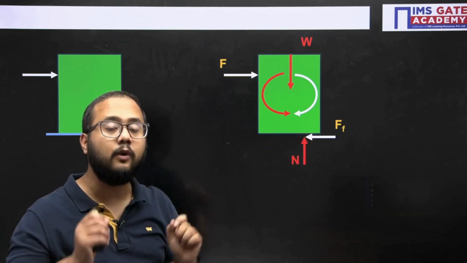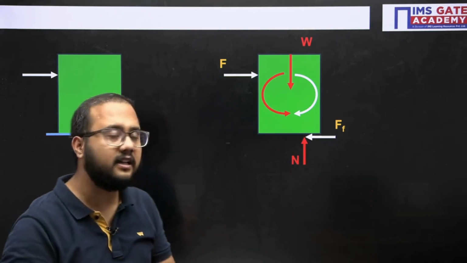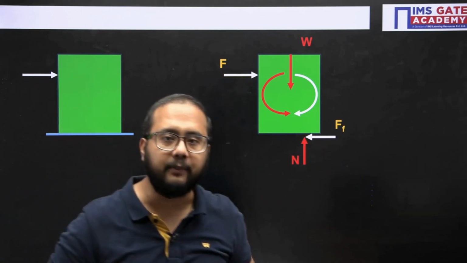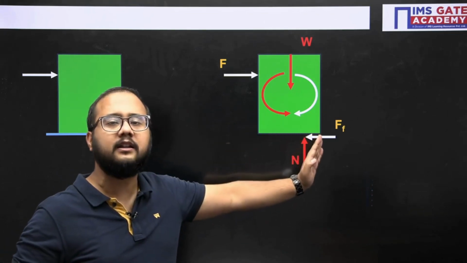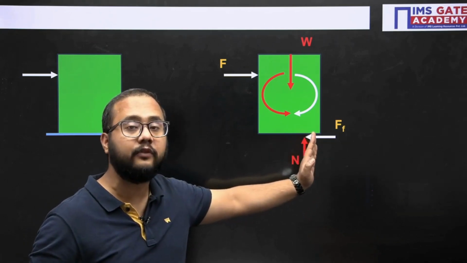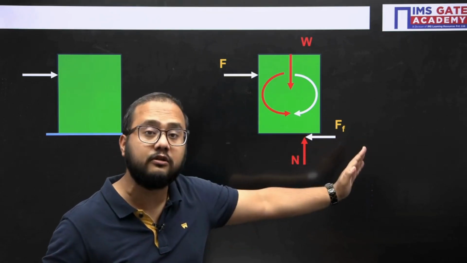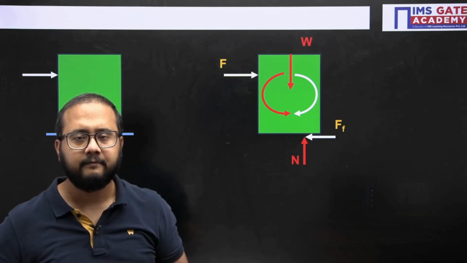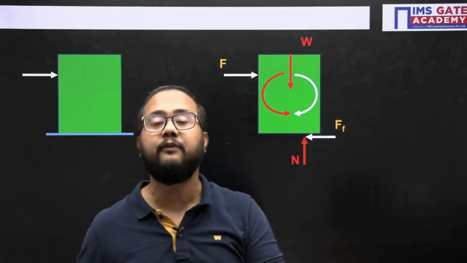Okay, so here you need to understand, if the normal has to shift beyond this edge to balance the couple formed by the applied force and the friction force, then definitely toppling will happen. So the limiting condition tells us that if the normal shifted till this point, there will not be any toppling or tipping case. If it shifts beyond this edge, then definitely the tipping or toppling case will happen. Right. So now the question is when the sliding will happen and when the tipping will happen.